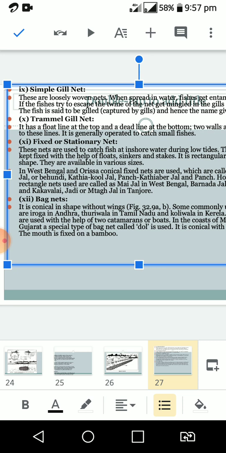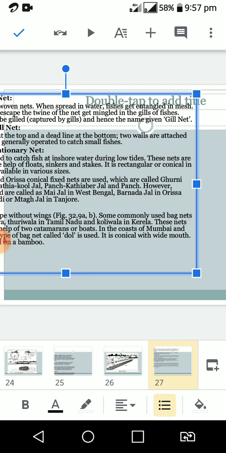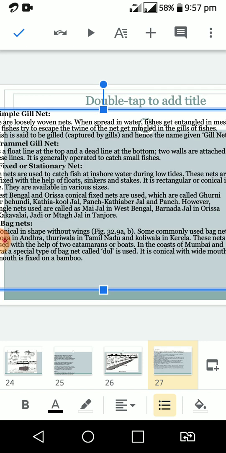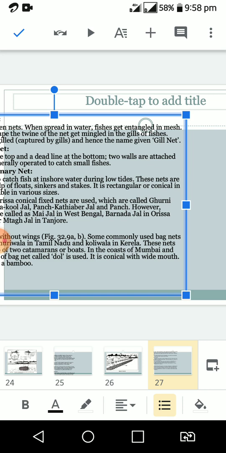And another type of net, bag nets. The bag nets are conical in shape without wings. Some commonly used bag nets are Iroga in Andhra, Turiwala in Tamil Nadu, and Koliwala in Kerala.